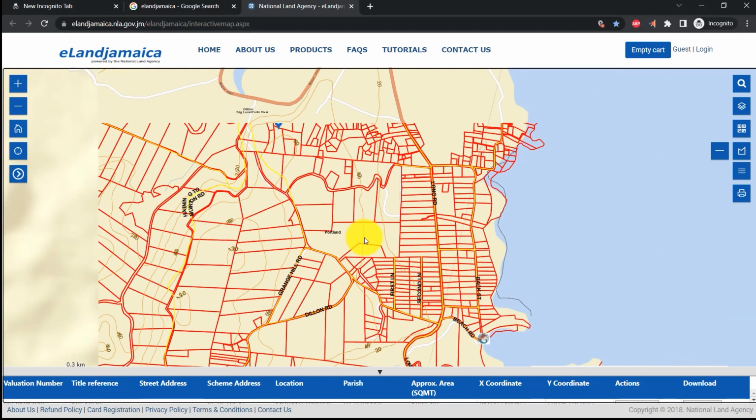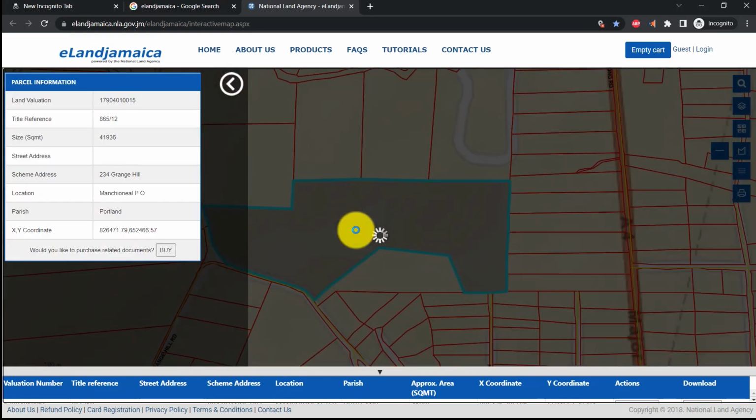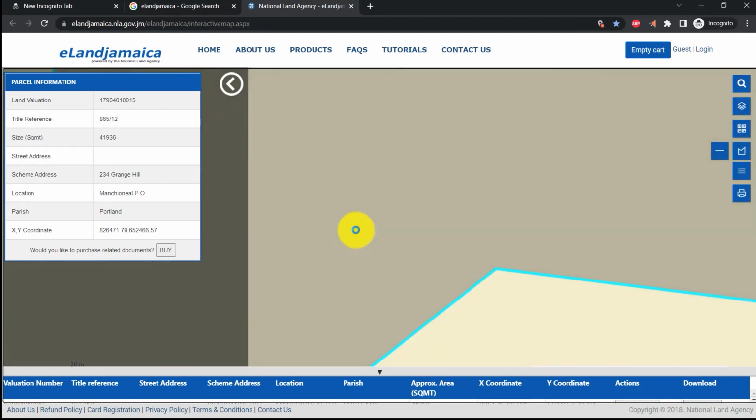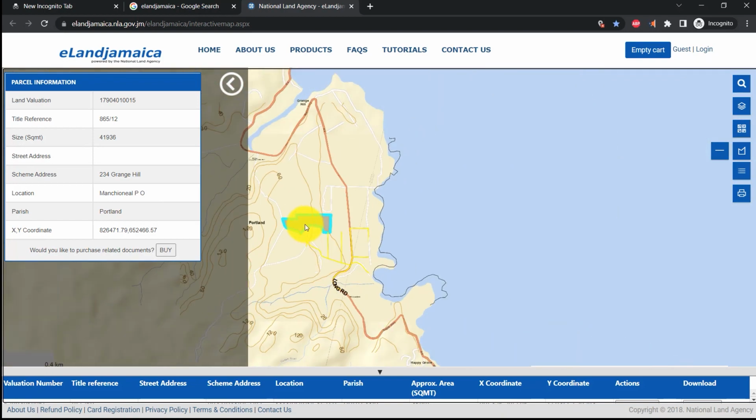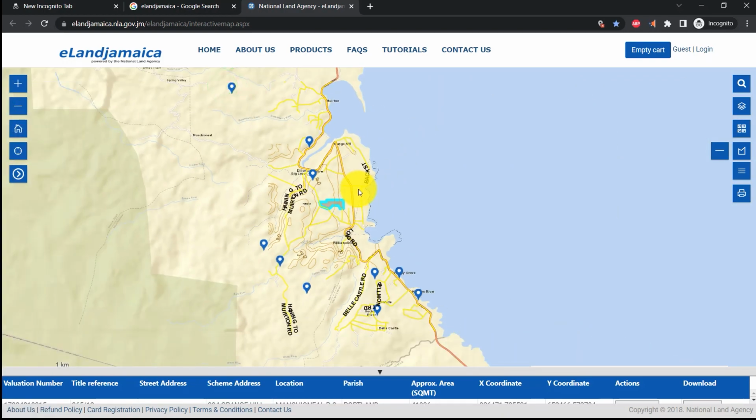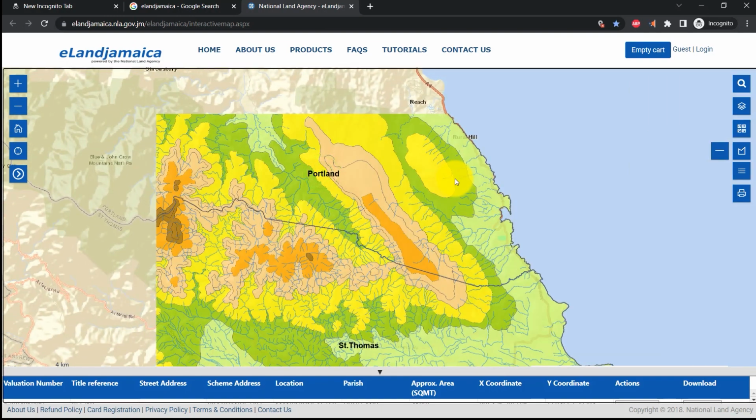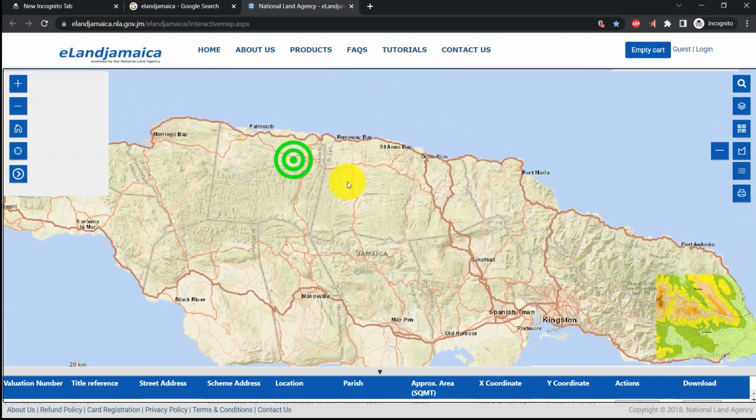So even here in Portland, we can look at different areas. Most of Portland is owned by a few families, but that is another story. So this is Manchioneal, and they give you the amount of acres, well, the square meters. This is actually 41,936 square meters, and this is in Manchioneal, Portland. All right, so this is just something that you can use in your free time and see how you can navigate the different areas in Jamaica.